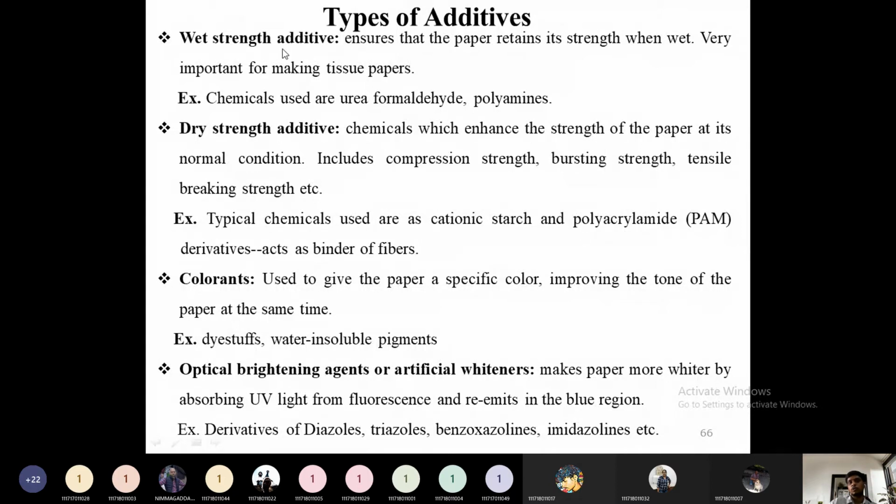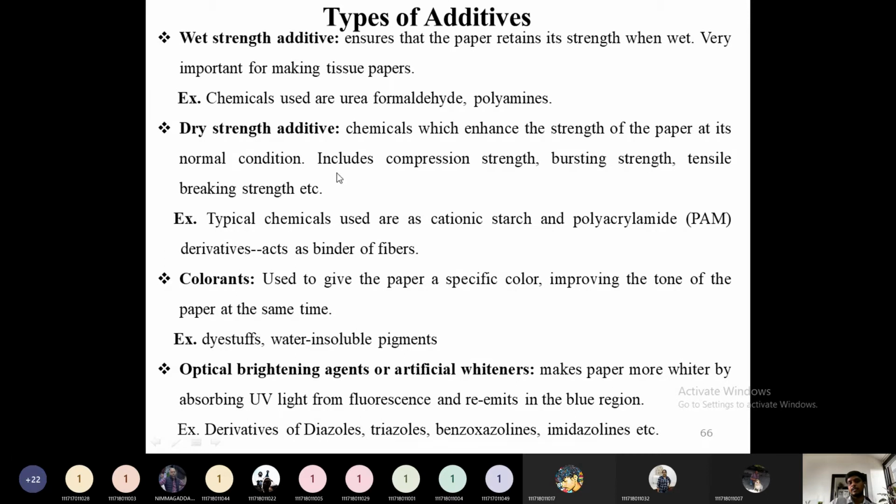So these are very much useful for the manufacturing of tissue papers. The chemicals used are urea, formaldehyde, and polyamines, which add wet strength to the particular paper. Then dry strength additives are used to increase the dry strength, so the paper will be added with the dry strength additives.